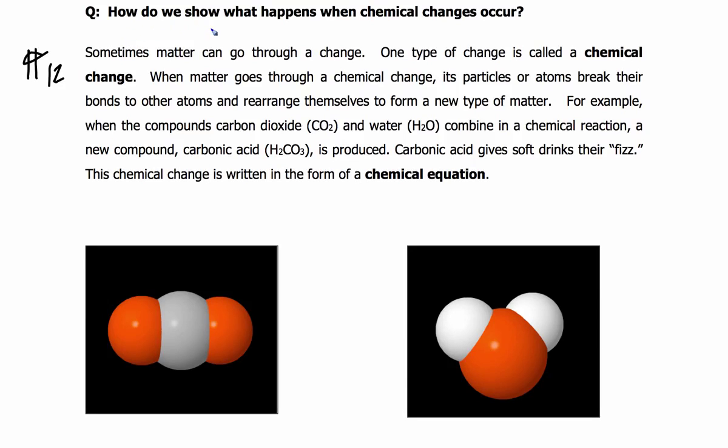How do we show what happens when chemical changes occur? And so the question really is, Mr. Woods, how do molecules happen in the first place? How do molecules occur? Because you have atoms all over the place, but how do molecules occur? Here's basically what happens.